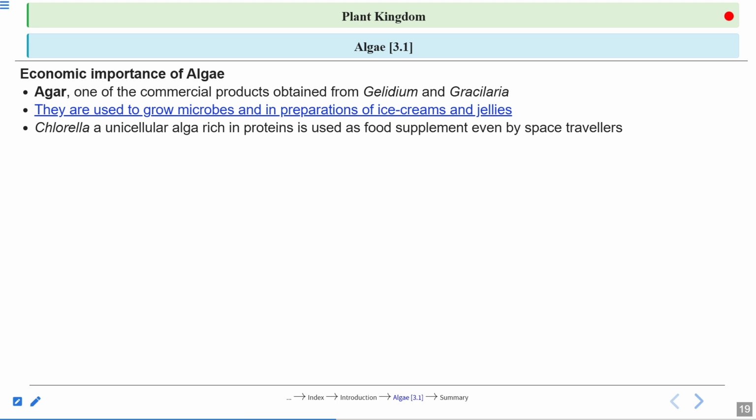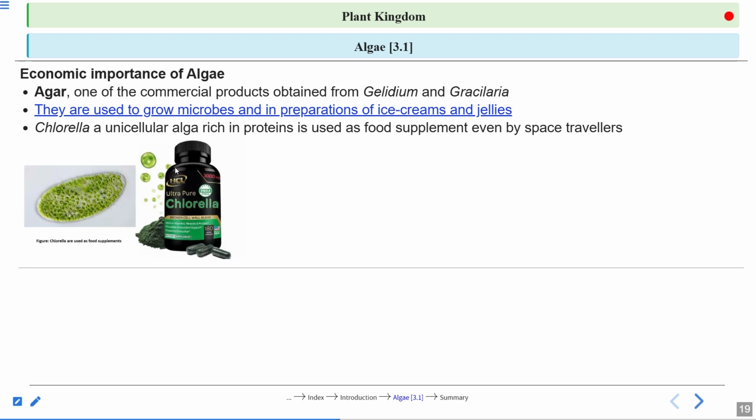Chlorella, very, very important. Chlorella is a unicellular alga and it is rich in proteins, right? So space travelers take this chlorella as a food supplement. Here you can see this is the unicellular chlorella, and it is available in the form of tablets. It has a lot of proteins in it. That is why space travelers take it with them when they travel in space.